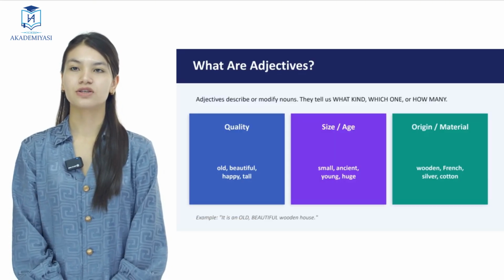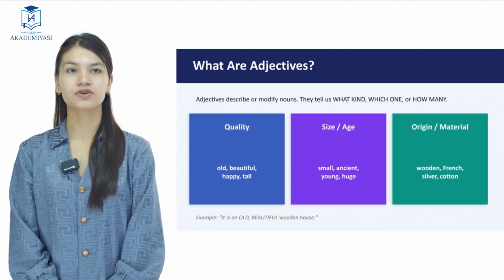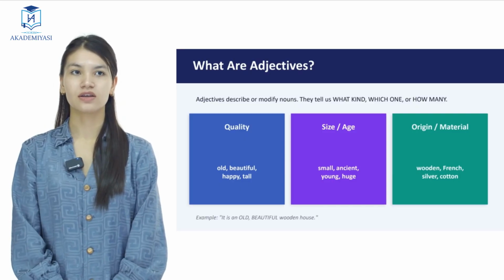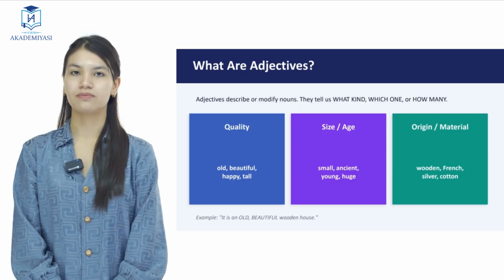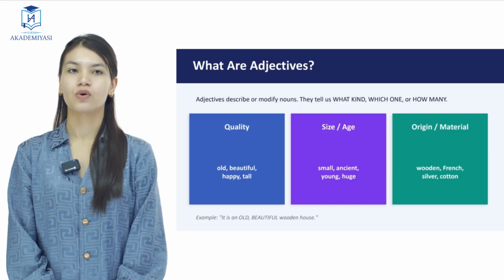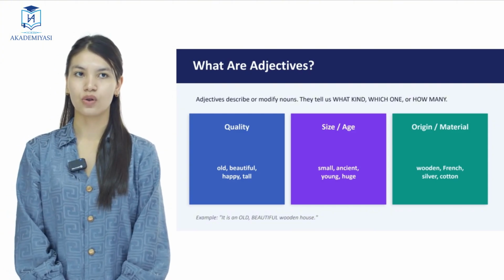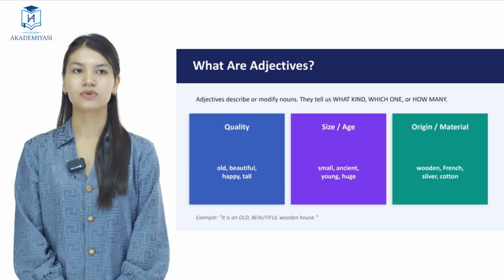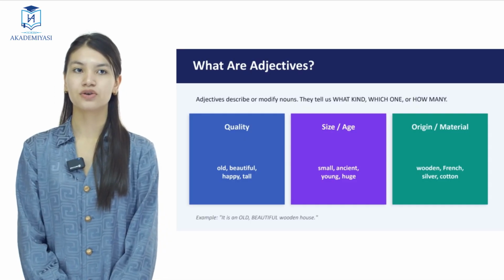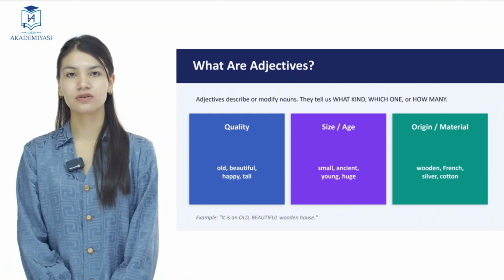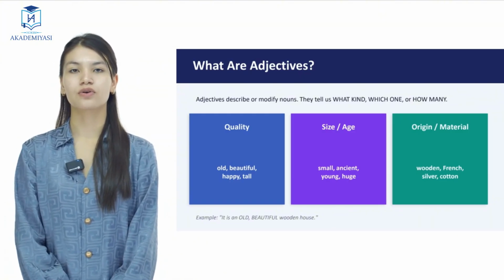Let's learn what adjectives are. Adjectives describe or modify nouns. They tell us what kind, which one, or how many. For example, quality: old, beautiful, happy, and tall. Size or age: small, ancient, huge, and young. Origin or material: wooden, French, silver, or cotton.